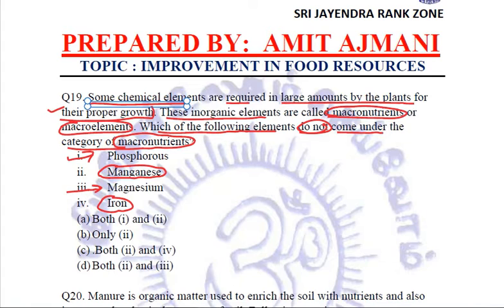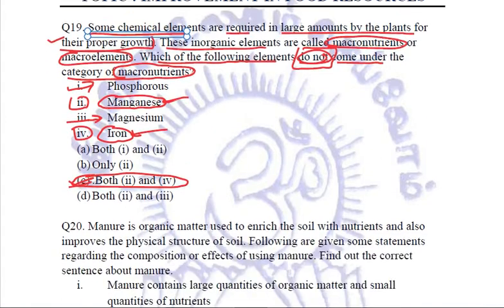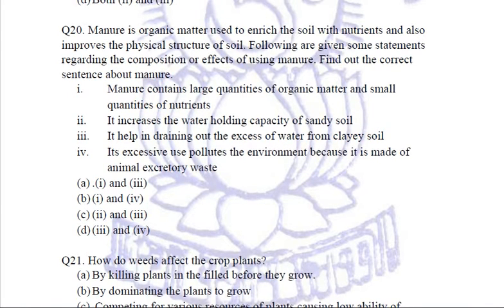So out of these, phosphorus and magnesium are macronutrients, but because in the question we are required to answer which of these do not come under the category of macronutrients, we'll be opting for manganese and iron, that is option number 2 and 4, which is given in this C part. Both 2 and 4, manganese and iron, they do not come under the category of macronutrients. Clear?